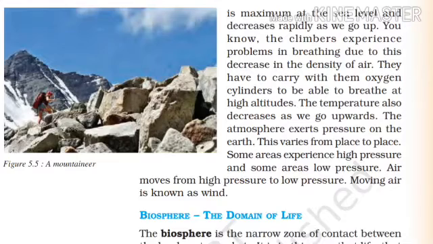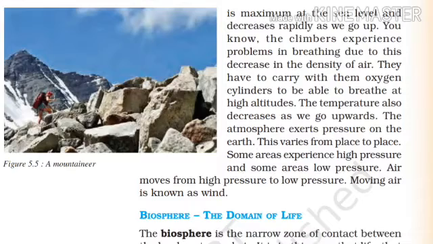It means when we describe atmospheric density, we can say at sea level the density of the atmosphere is maximum and it decreases rapidly as we go up.